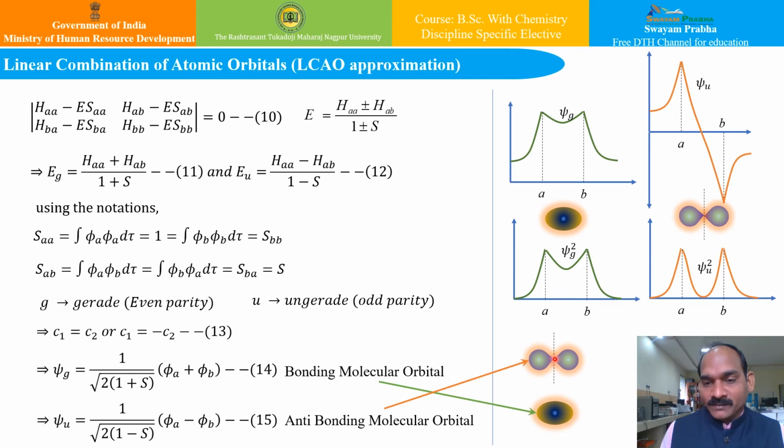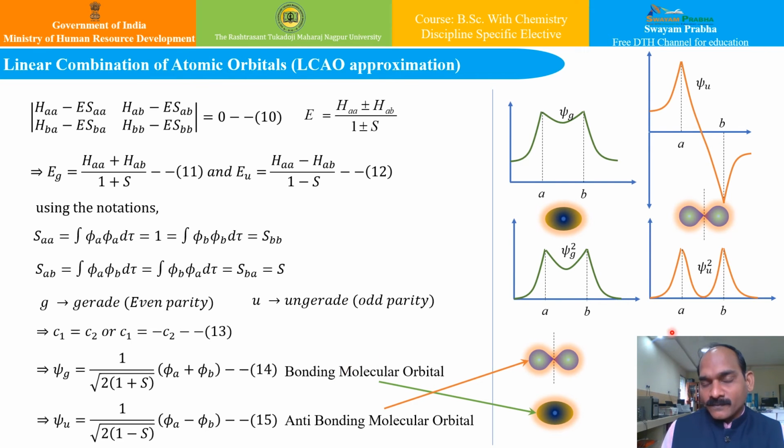I mean, there will be a node wherein there is no possibility of finding an electron, and this node will indicate that it is not bonding. This is the anti-bonding molecular orbital, and this particular part is the bonding molecular orbital, wherein these two atomic orbitals combine to sum up, and therefore it gives the elliptical shape wherein there is a probability of finding an electron, and therefore it lowers its energy, and its energy is always lesser than the energy of the two individual atomic orbitals.